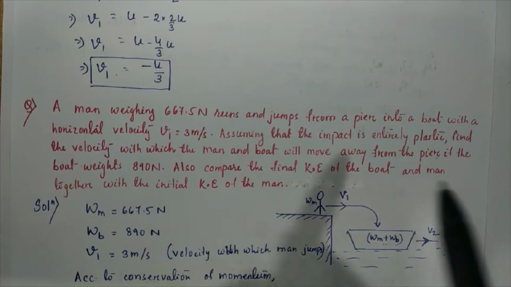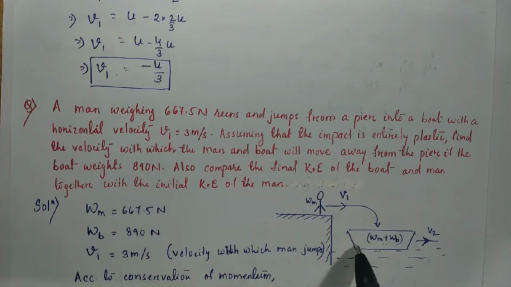Now as he jumps on the boat, the boat moves in the forward direction, so that velocity we consider to be V2. While the total system is moving with velocity V2, the weight of the total system becomes weight of the man plus weight of the boat.